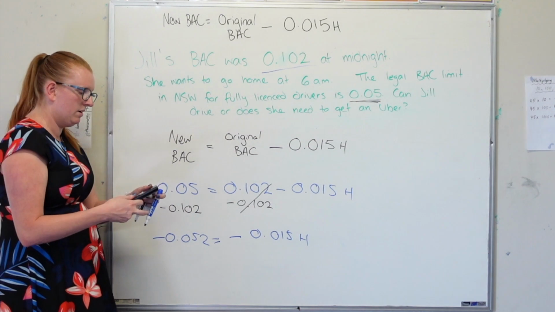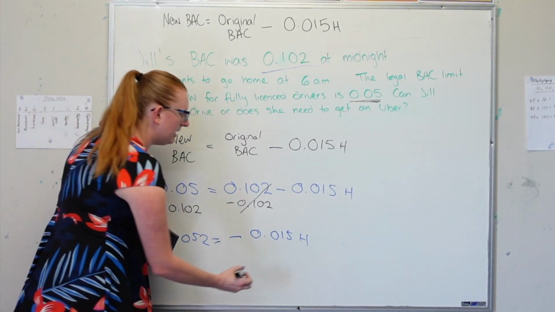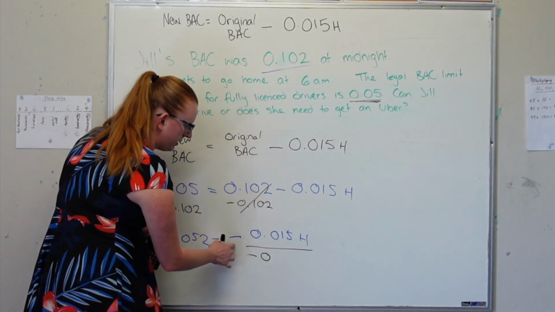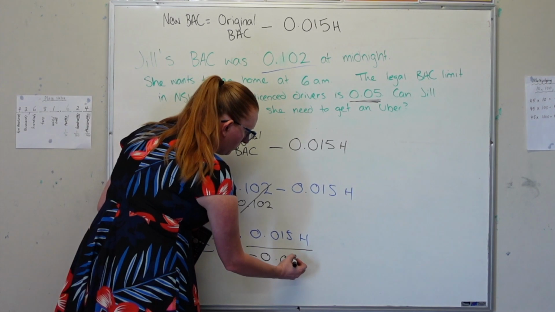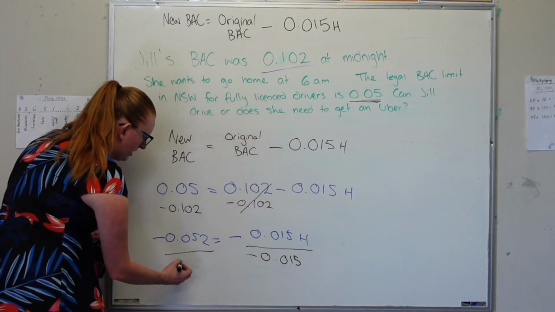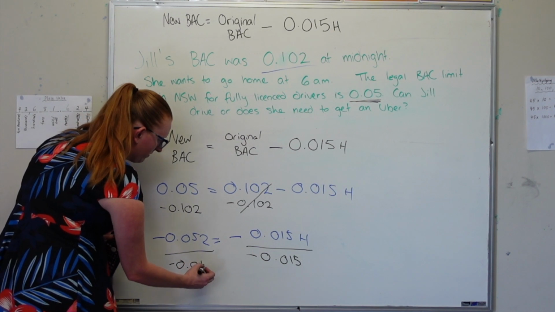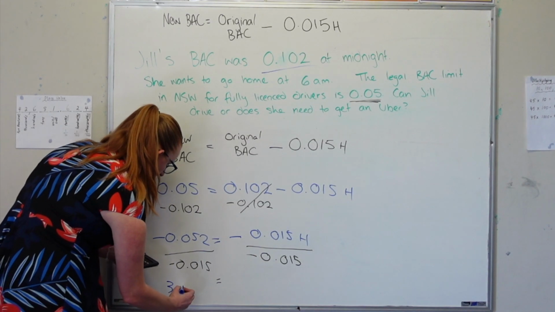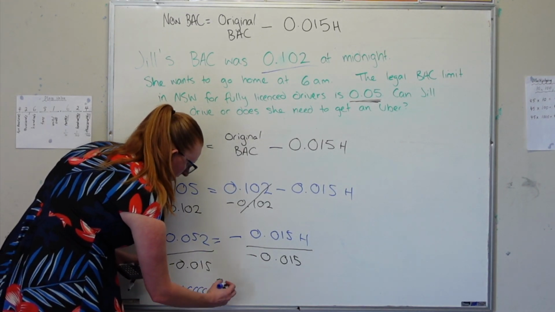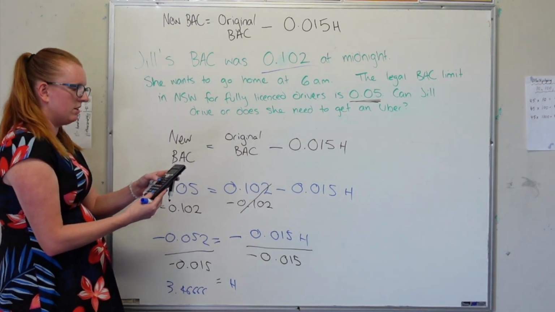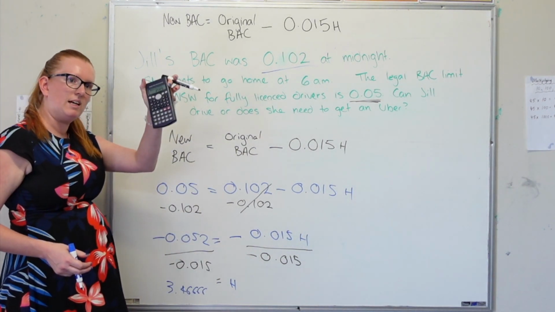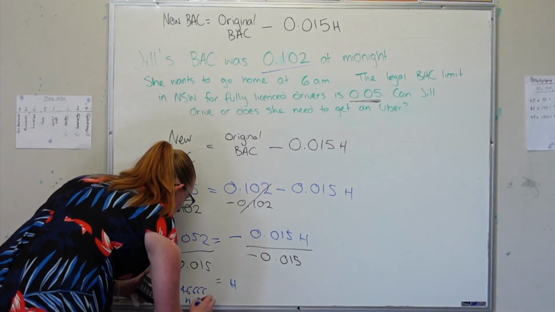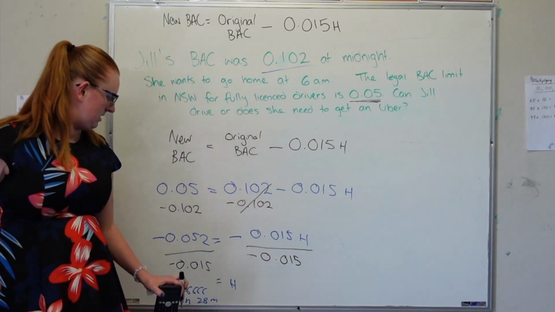Okay, cool. So now, I've got this number here being multiplied with H. I need to split those up. I need to do the opposite of multiplying, which is divide. So I'm going to divide both sides by this number. Because it's negative, minus 0.052 divided by minus 0.015, and our answer is 3.46666. Now if I push the hours, minutes, seconds button, it ends up being 3 hours, 28 minutes, and 0 seconds.